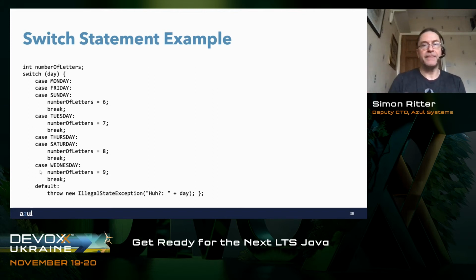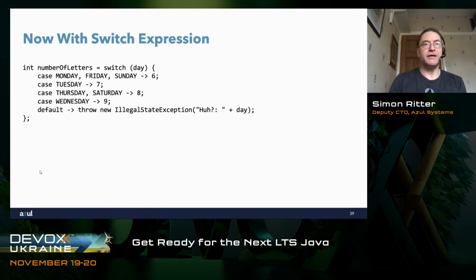In JDK 12, we now have the idea of a switch expression. First thing to understand there is because it's an expression, it executes a set of actions, but also generates a result that can be returned and assigned to another variable. This is really good because immediately that solves one of our problems. We take whatever switch returns and we assign it to number of letters. We do that once and we do it once only.